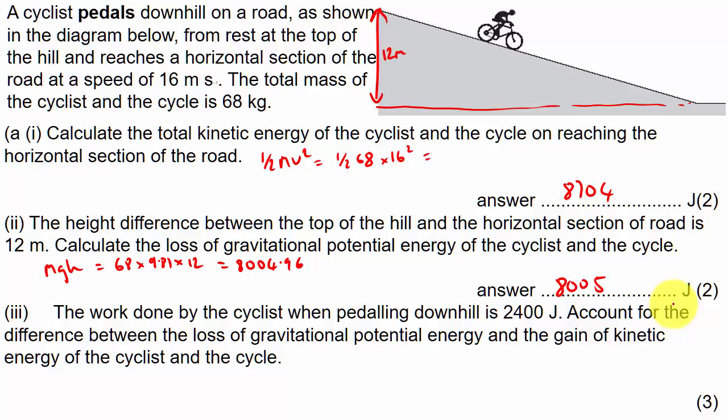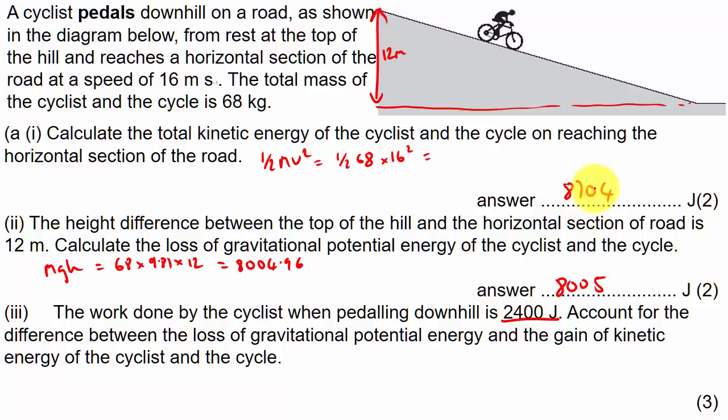Now the next step is the work done by the cyclist when pedalling down the hill is this. Account for the difference between the loss of GPE and the gain in kinetic energy. Right, so if they rolled down the hill and there was no friction, they'd start out with this much GPE, 8005 joules of GPE, and you'd expect them to have 8005 joules of kinetic energy. Okay? Now, they've actually come out with more than that. Why have they come out with more? Because they've also pedalled, converting some of their chemical energy into kinetic energy, right?